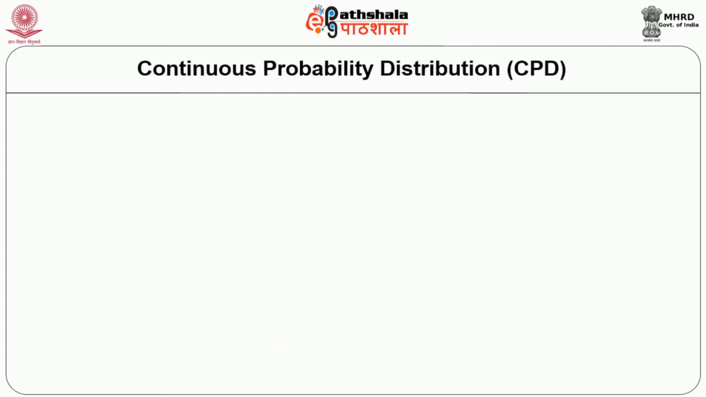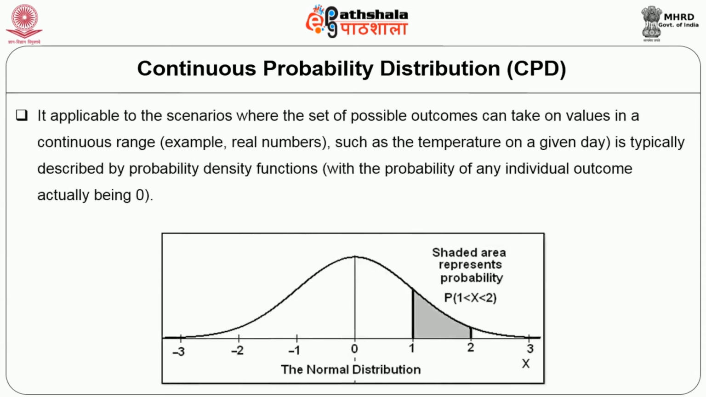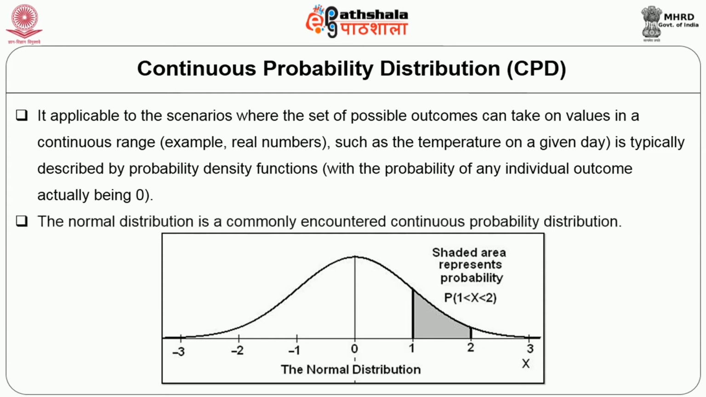Now let us understand the continuous probability distribution. This applies to the scenario where the set of outcomes can take on values in a continuous range, for example real numbers, such as the temperature on a given day. It is typically described by a probability density function, with the probability of any individual outcome actually being 0. The normal distribution is commonly encountered as a continuous probability distribution. This is about discrete and continuous probability distributions.